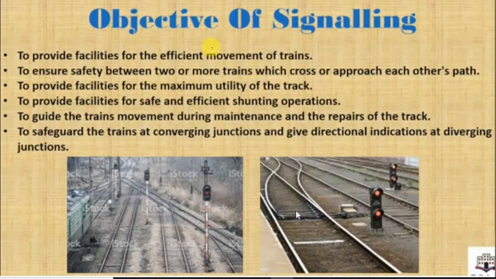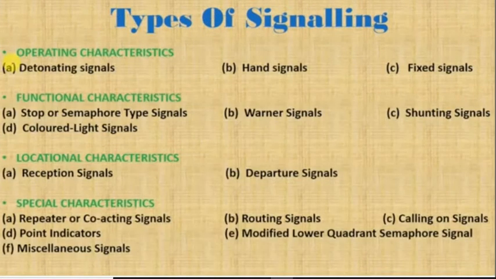I hope you have understood this. So let's move to the next topic, which is types of signal. As you can see, there are many types of signal based on special characteristics or a special function. The first one is operational characteristics. This is a very important question. Usually in the exam, they will ask about the types of signal, not about the objectives of signal. But you have to study the objectives also. The most important question here is types of signals.